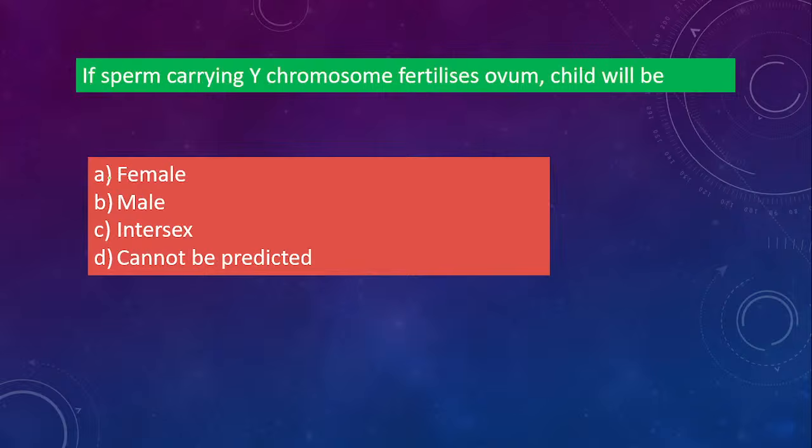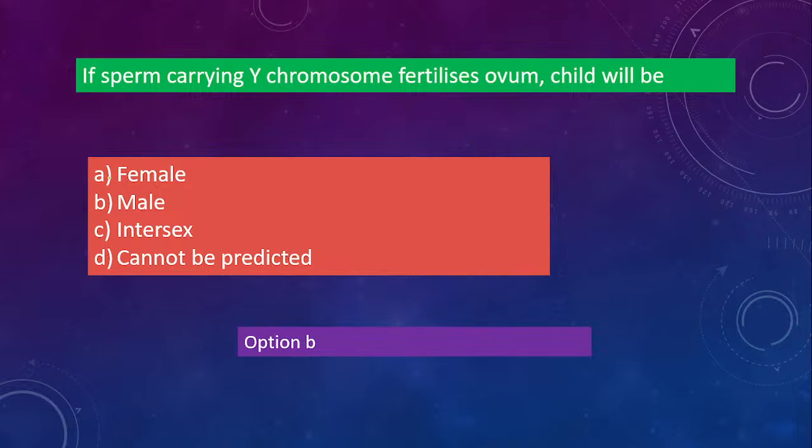Next one. If a sperm carrying Y chromosome fertilizes an ovum, the child will be option A female, option B male, option C intersex, option D cannot be predicted. So what will be produced? If the Y chromosome fertilizes with an ovum, that means with the female chromosome. So the child will be a male, right?